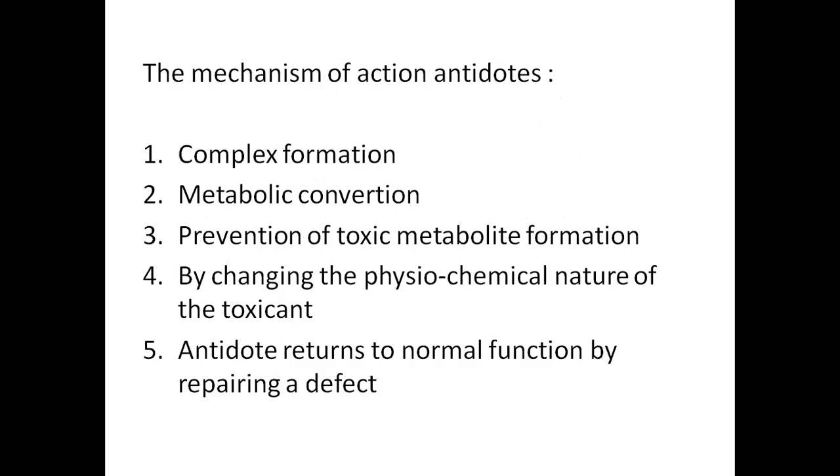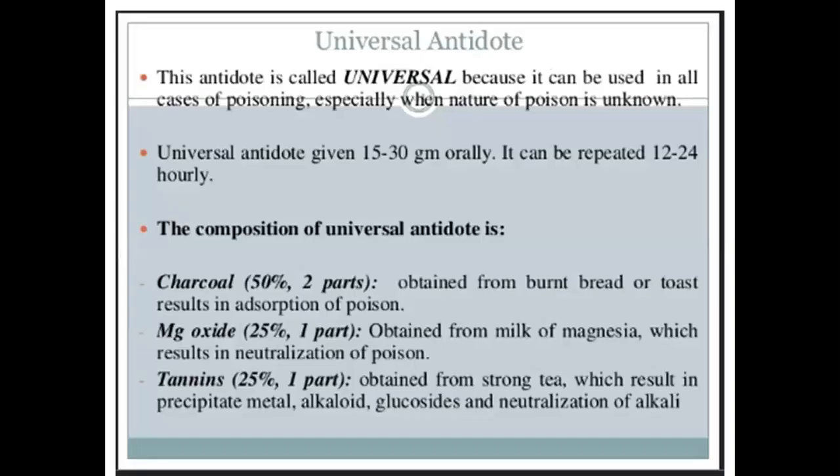By changing the physiochemical nature of the toxin, antidote returns to the normal function by repairing a defect. This is the universal antidote. It is called universal antidote because it can be used in all cases of poisoning, even when the nature of the poison, that is which poison, is unknown. In that case also you can use this universal antidote.